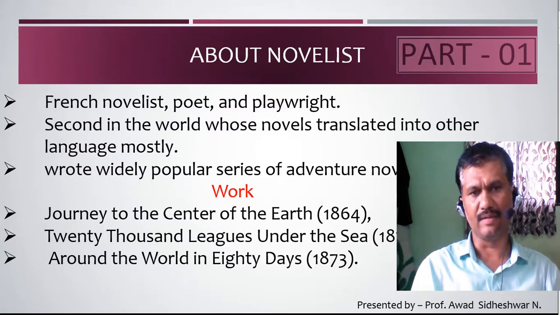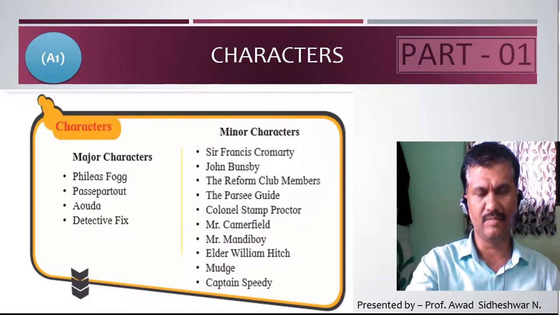He has written a widely popular series of adventure novels, and the most famous and adventurous novels are Journey to the Center of the Earth, which was published in 1864. Another adventurous novel is 20,000 Leagues Under the Sea, which was published in 1870. And the present novel, which is prescribed in the new syllabus of 12th standard, is Around the World in 80 Days, which was published in 1873. So that is the important work which he has done in his life. Now let's learn something about the novel.